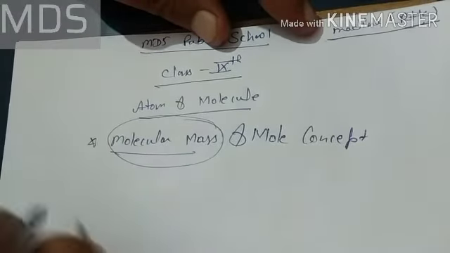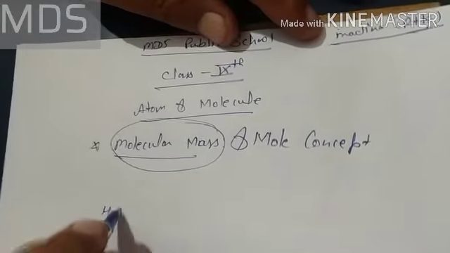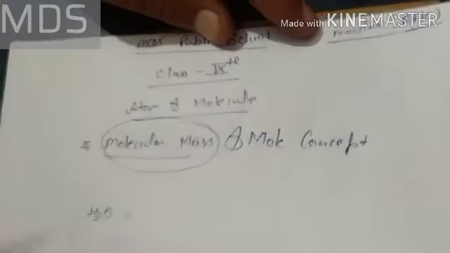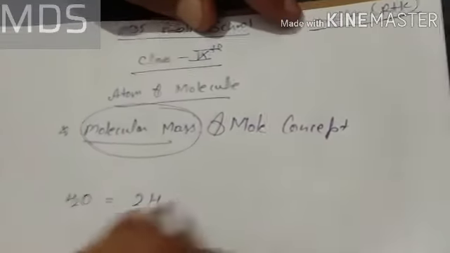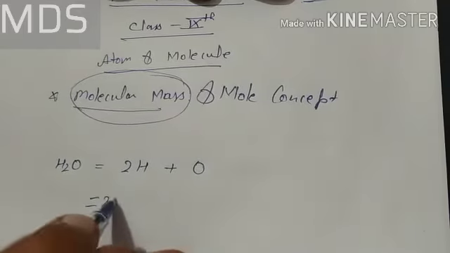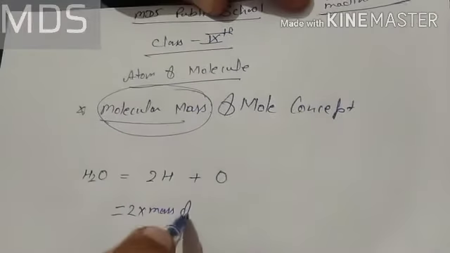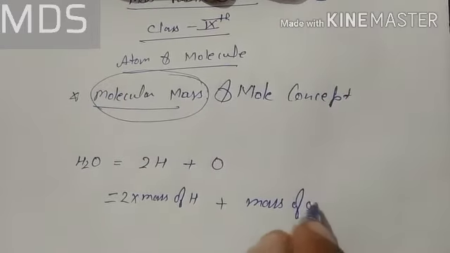What is the mass of a molecule? You know that atoms combine to form molecules. So the mass of a molecule like H2O, a molecule of water in which there are two hydrogen atoms and one oxygen atom, is twice the mass of a hydrogen atom plus the mass of an oxygen atom.